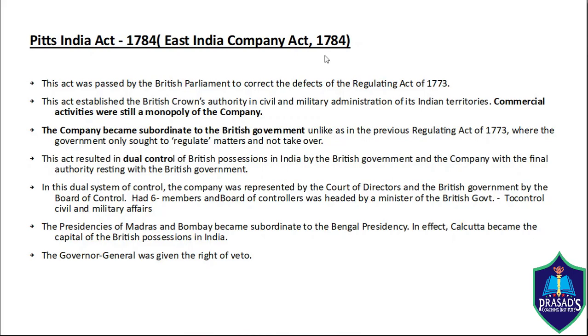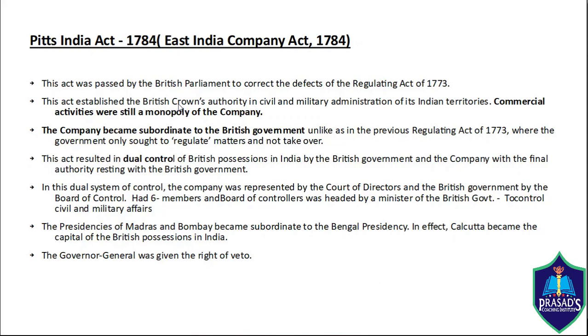This act was passed in order to correct the defects of the 1773 Act. This act made a distinction between the commercial and political activities of the company. The commercial activities were still a monopoly of the company, but the political activities, that is the civil and military administration, were under the British Crown now. Thus, the company became subordinate to the British government.